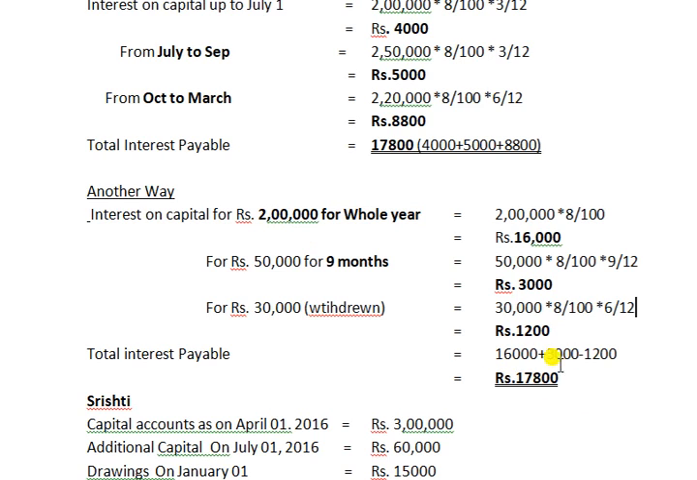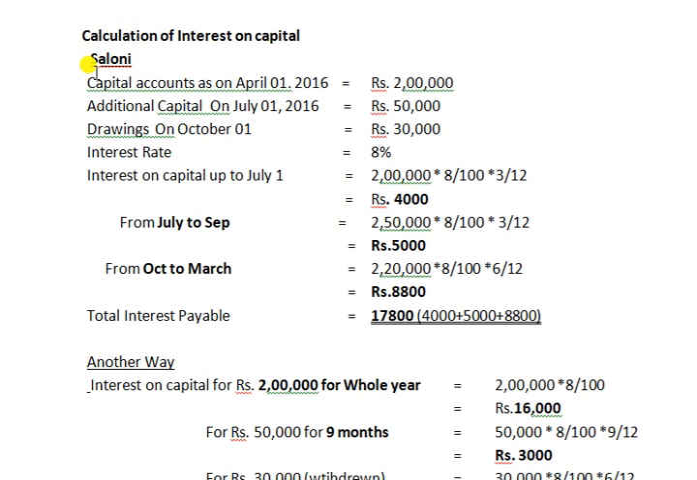So 16,000 plus 3,000, add both and minus 1,200. You will get 17,800. This answer is the same; this answer is also the same. That means the two different methods we used give the same answer. This is for Saloni's calculation.